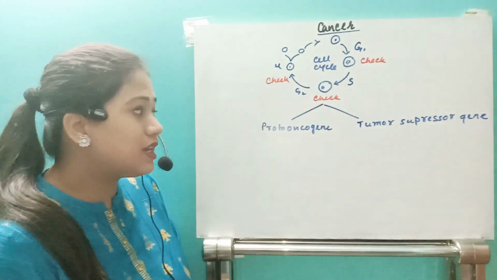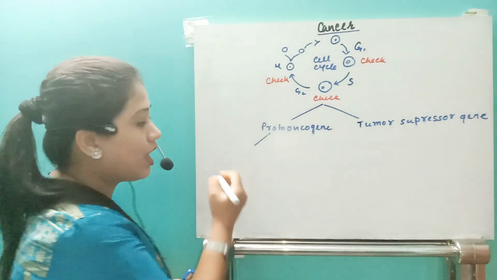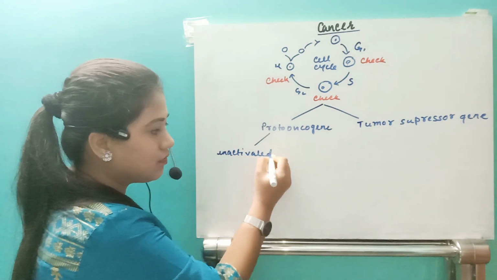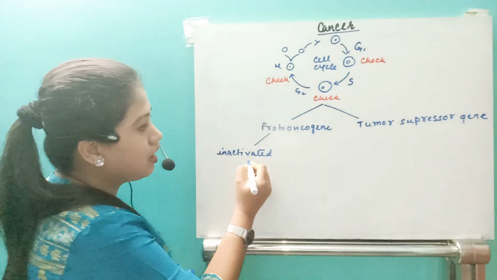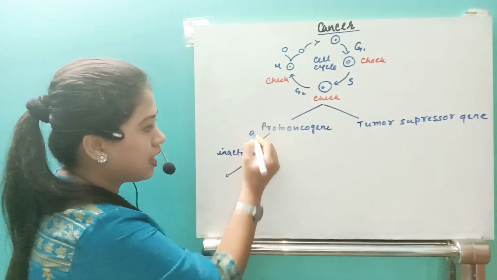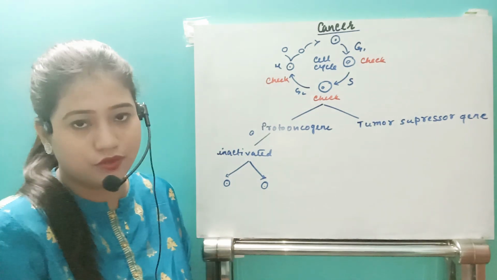This cycle, from one cell it will form two cells, that means it is controlled division.